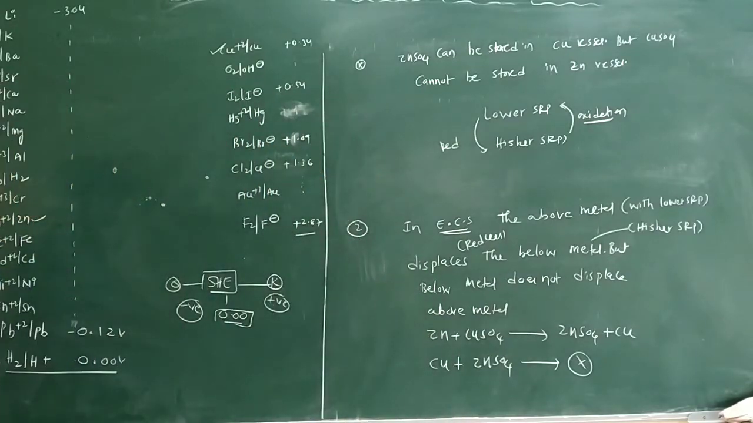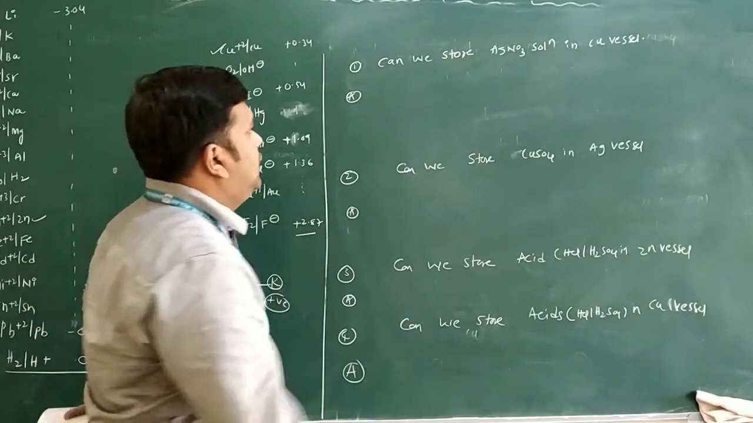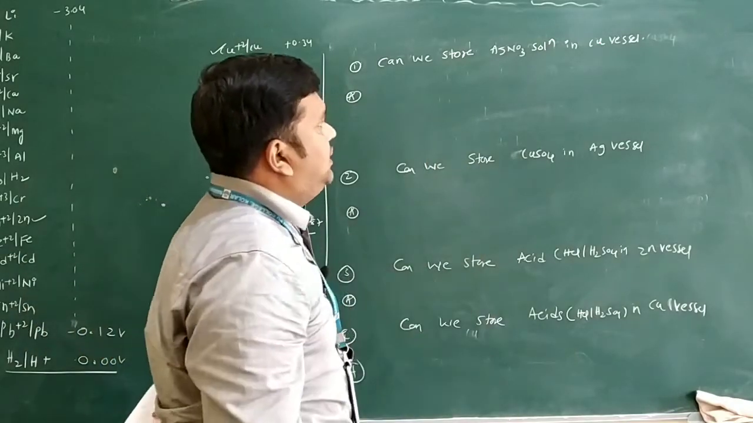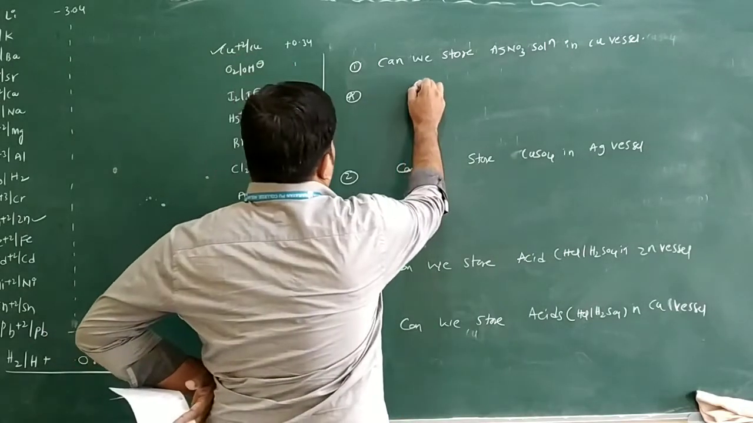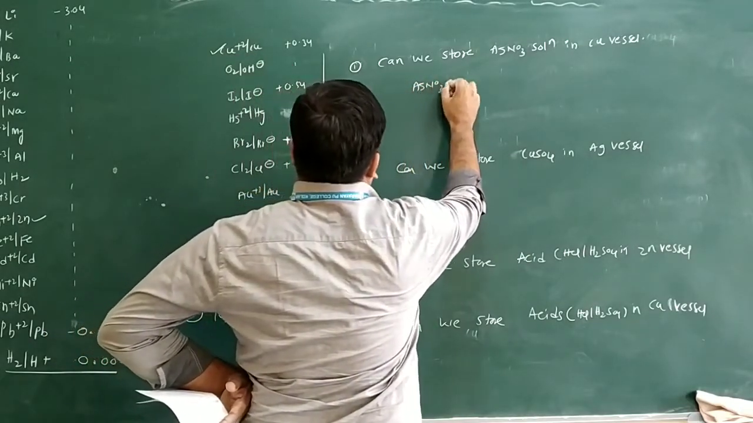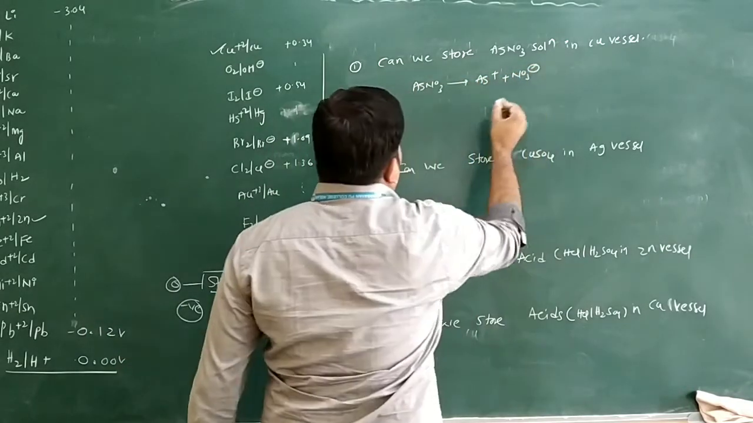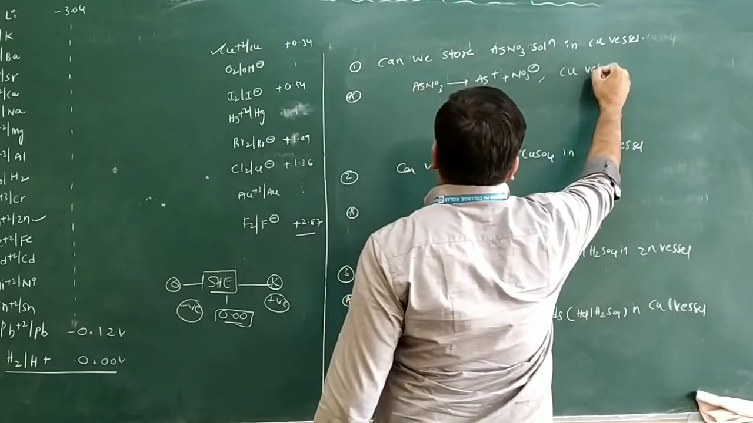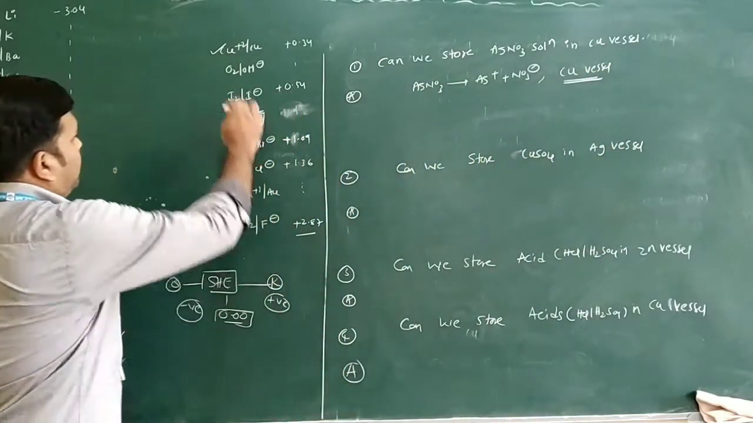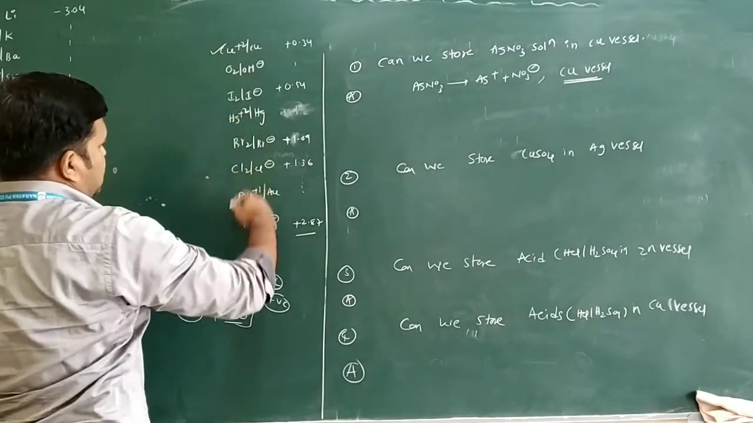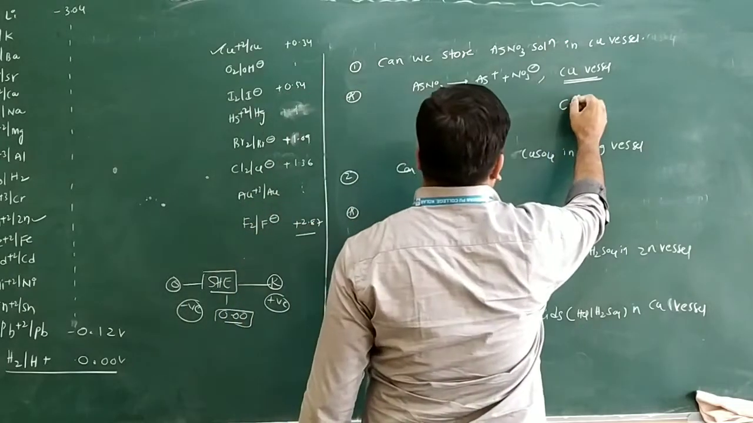See some of the questions on this electrochemical series. Can we store silver nitrate solution in a copper vessel? They are asking. This silver nitrate solution generally gives Ag plus and NO3 minus. And what vessel do we have? The vessel is copper. You see the copper and silver. Here copper is there, and between this, we have the silver is there.